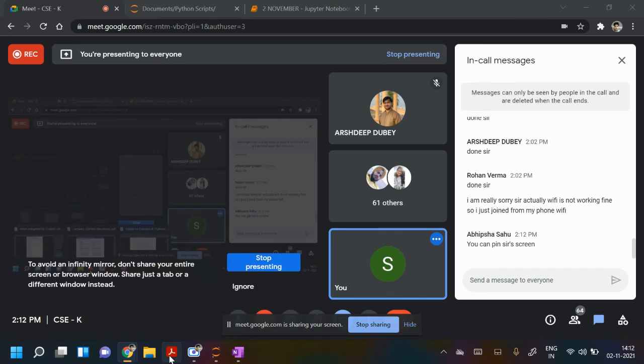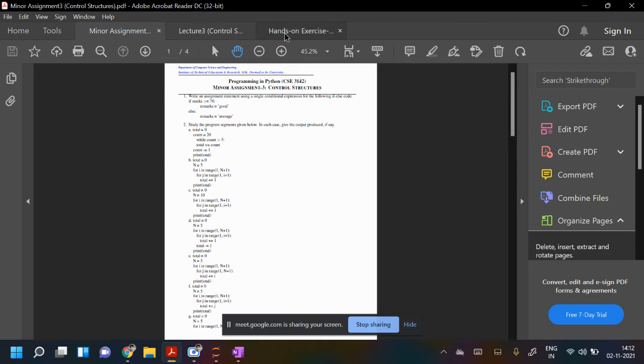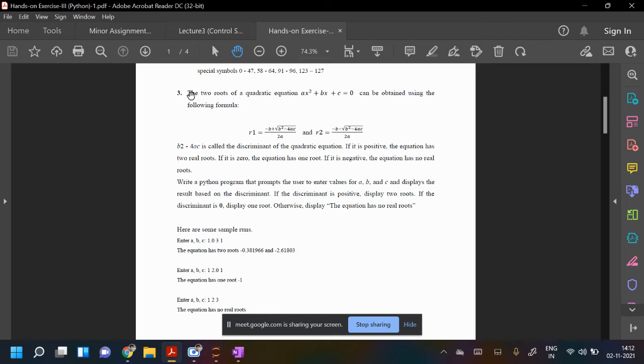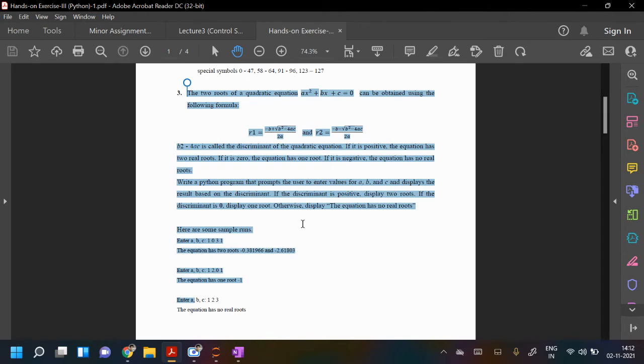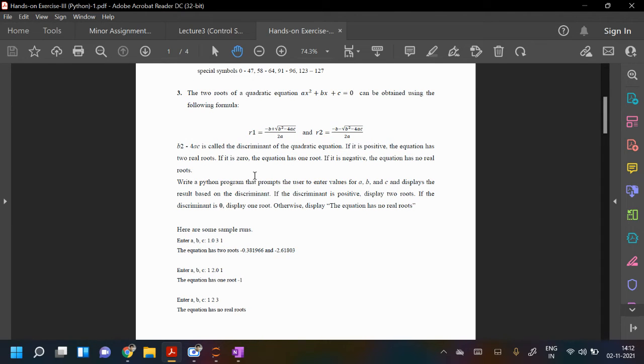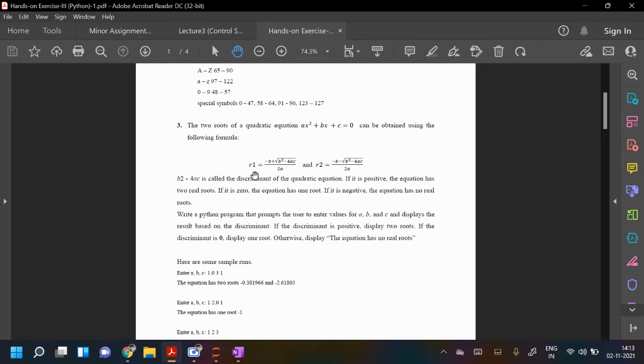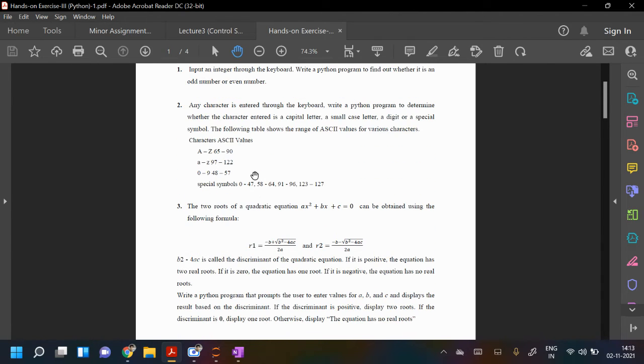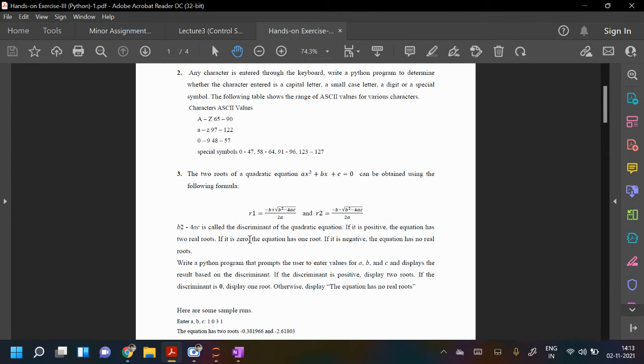Now just check. We were reading this question, question number 3. Yes, sir, visible. So those who have done the second question, you can try the third one. Now I will be writing the code for the second one. I know all of you must have done it, but a few of you may not have, so I will write it just for formality. Others, please write the code for the third one. Inputs are small a, small b, small c. Outputs are two roots, one root, or no roots, based on the discriminant. So you have to use if else.